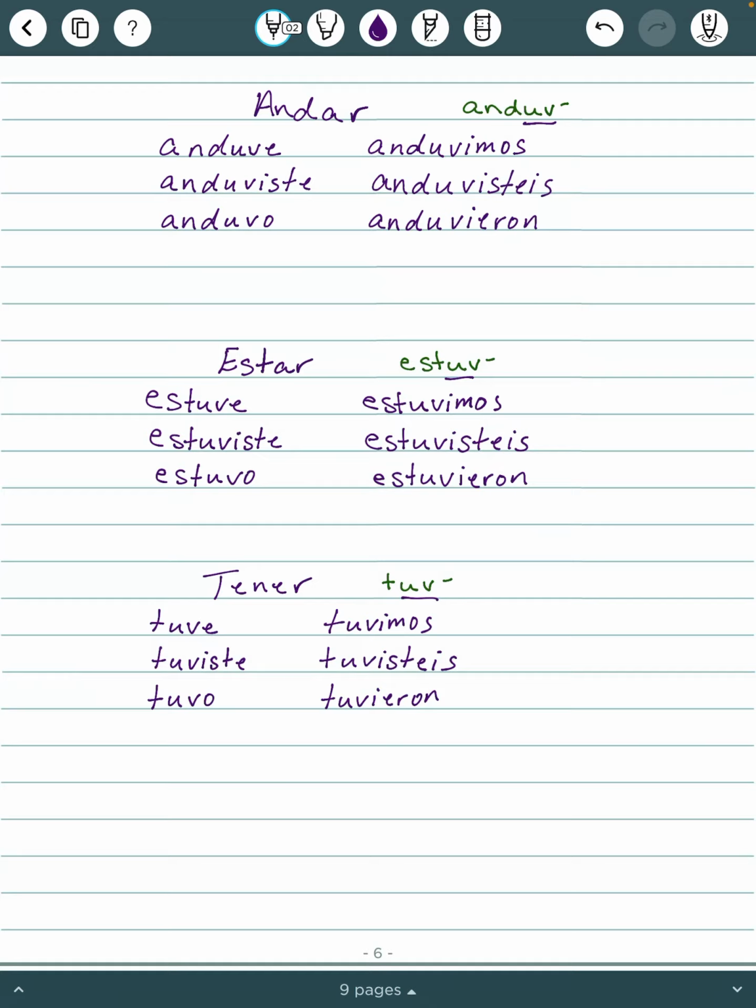So we ended up with anduve, anduviste, anduvo, anduvimos, anduvisteis, and anduvieron. Same thing with estar. We memorize estuve, and then we have those endings on there. And then tener, if you have memorized estar, then it's the same thing. You just take off the es. So tuve, tuviste, and so on. So those 3 are similar.